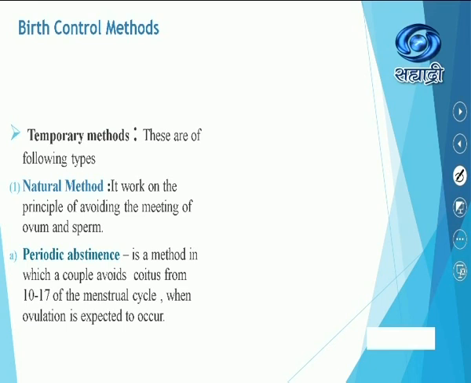Now you have studied about the menstrual cycle. On the 14th day the ovulation takes place and that time the chances of fertilization are highest. So from the 10th day till the 17th day of the menstrual cycle, when the couple avoids sexual intercourse, during that time when the ovulation is expected, ultimately they can control, they can avoid the pregnancy.